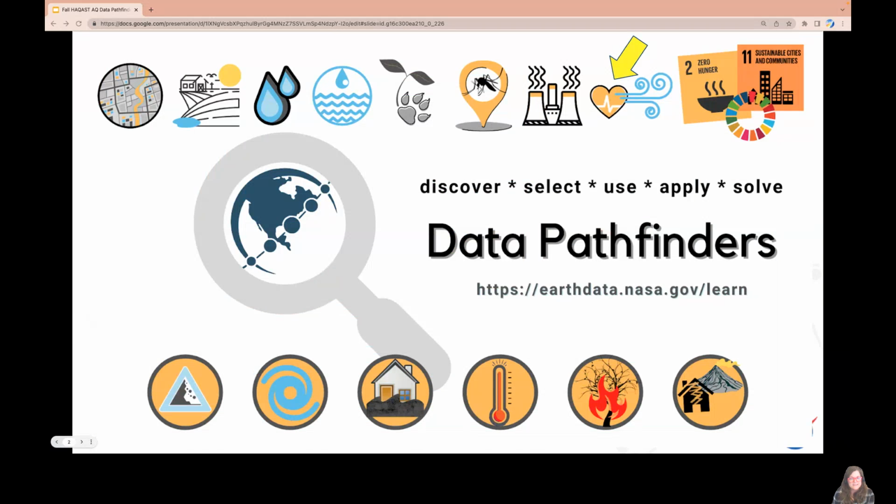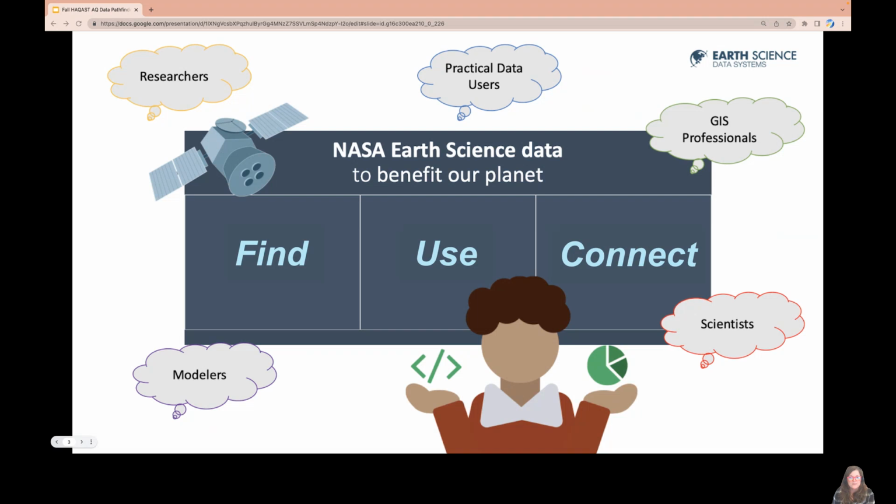NASA's Earth Science Data Systems features nearly 20 data pathfinders to help guide end users to the NASA data and assets to support their research and applications. We realize that there is no one-size-fits-all solution to data user supports, and these pathfinders are not perfect. As HAQAST Tiger teams and others have identified, there is more work left to do to connect data to users.